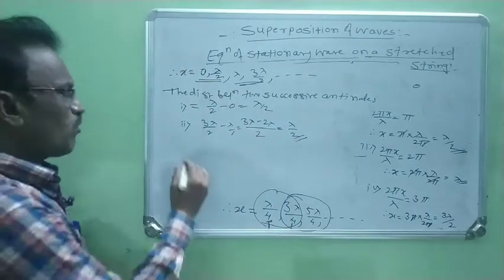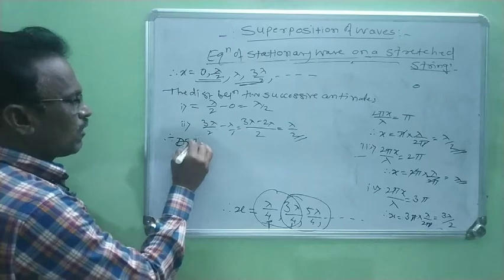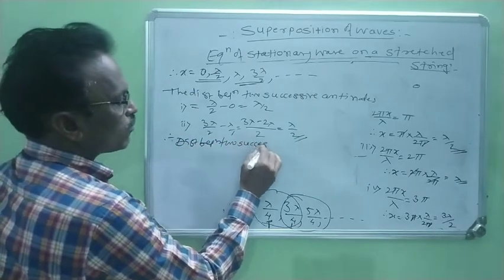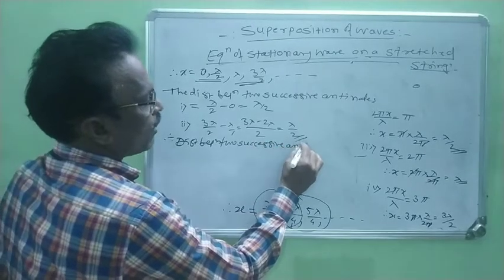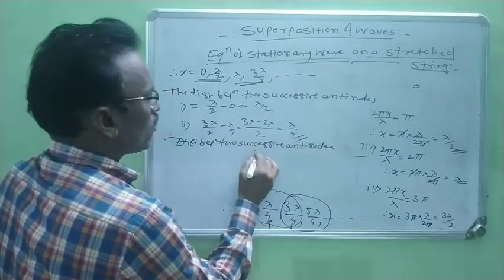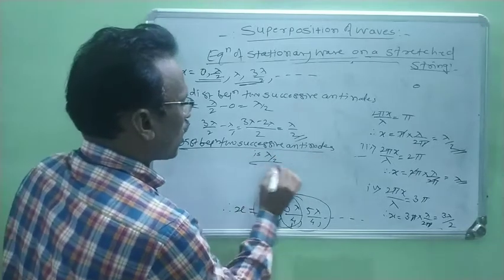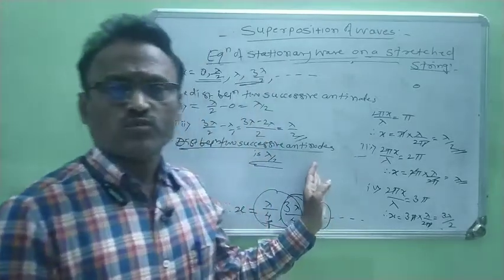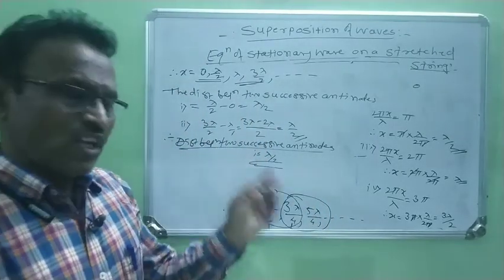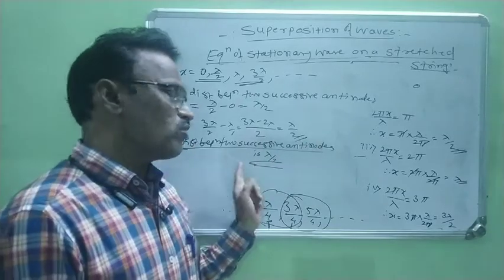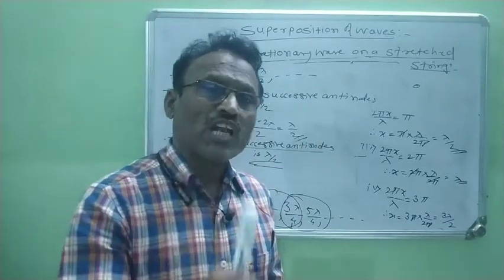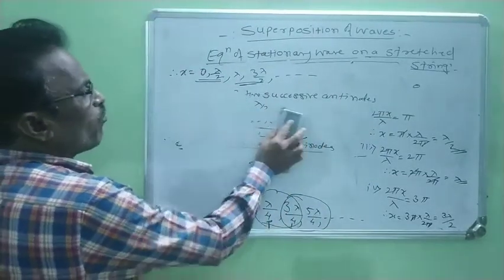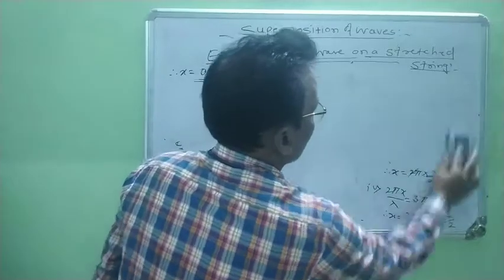Therefore, we find out here the distance between two successive antinodes is always lambda by 2. Similarly, we find out the distance between two successive nodes is always equal to lambda by 2. At the same time, the distance between two successive antinodes is also equal to lambda by 2. Right? Now we have to find out the distance between one node and its adjacent antinode.